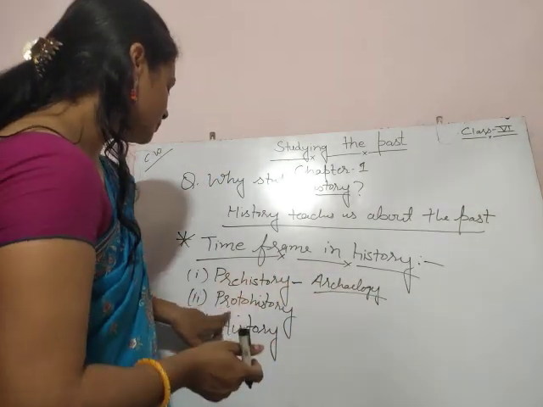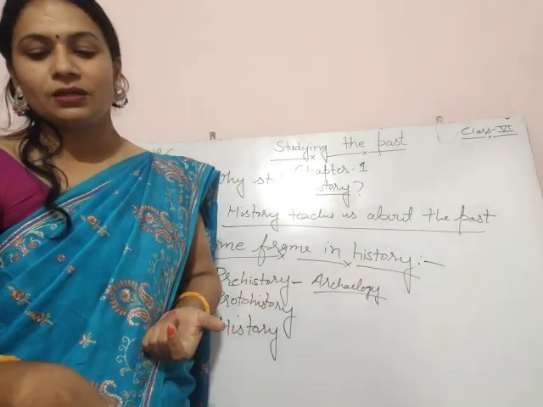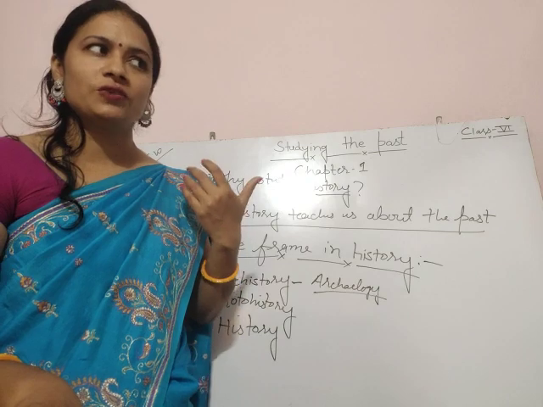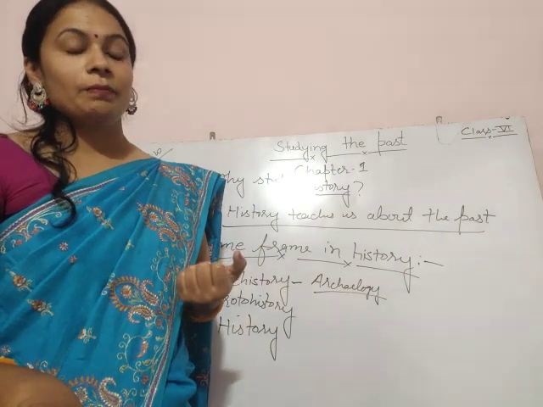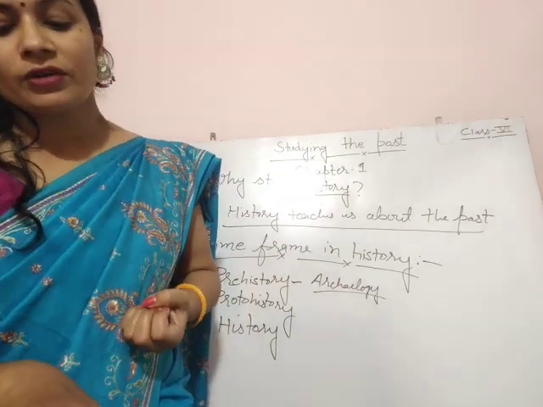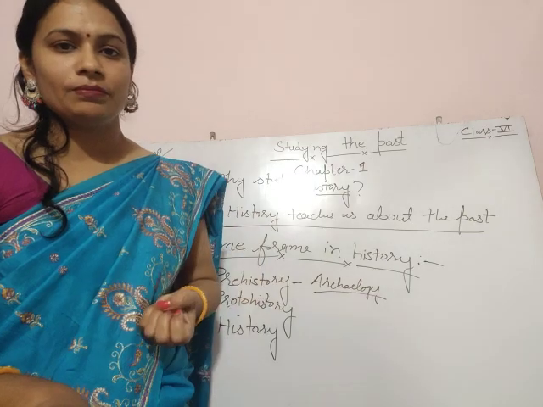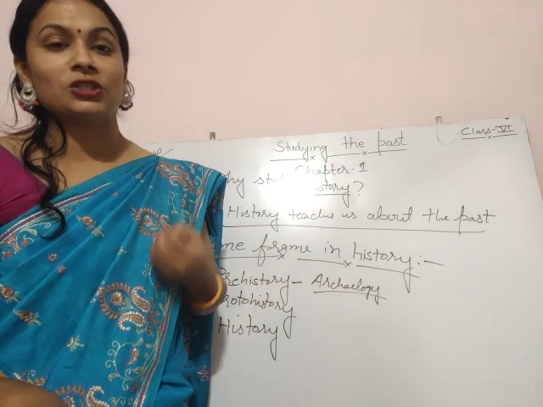Now, the second one, proto-history. The proto-historic period is a time for which we have written records, but very few in number. However, they are so few and still cannot be read by any archaeologist.